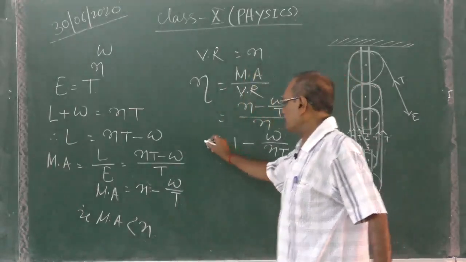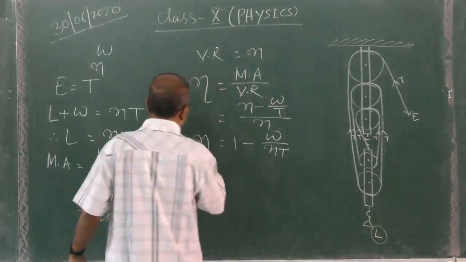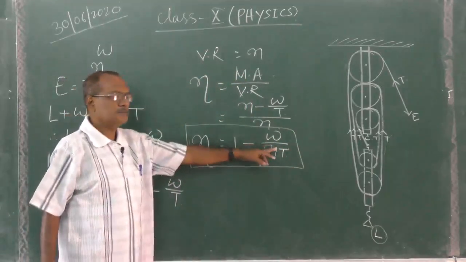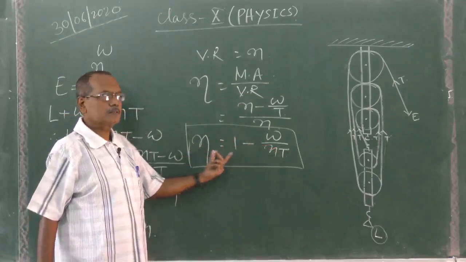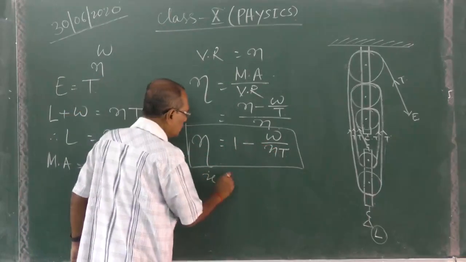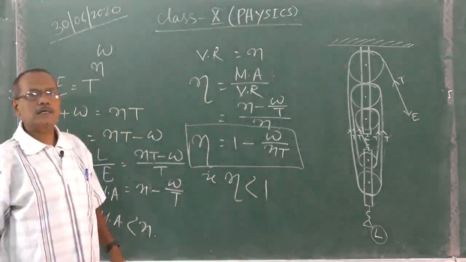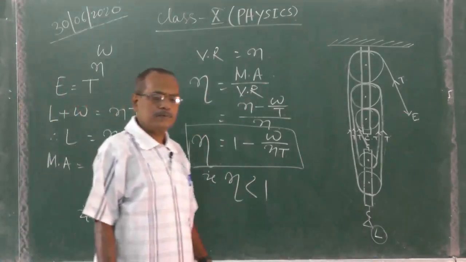That means the efficiency is less than 1. 1 minus this term is obviously less than 1. In actual practice, efficiency is less than 100%, less than 1.